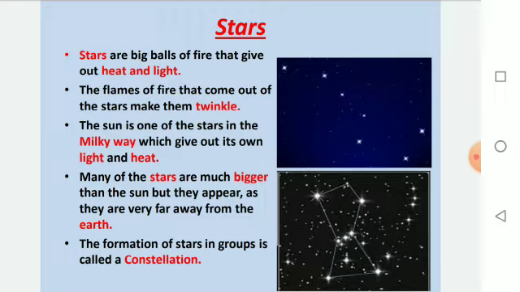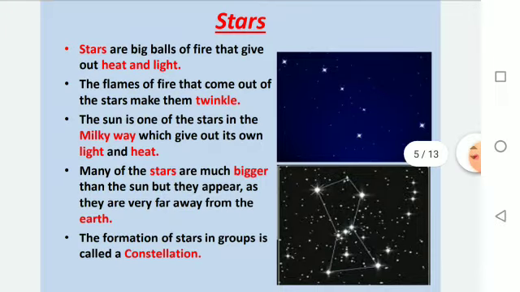Stars are big balls of fire that give out heat and light. The flames of fire that come out of the stars make them twinkle. The sun is one of the stars in the Milky Way which gives out its own light and heat. Means the sun is the only star near us which has its own heat and light.